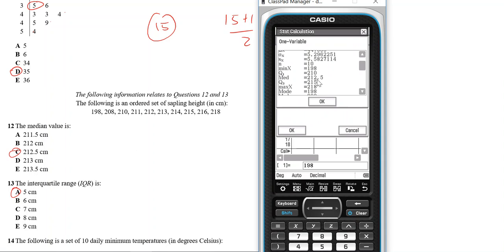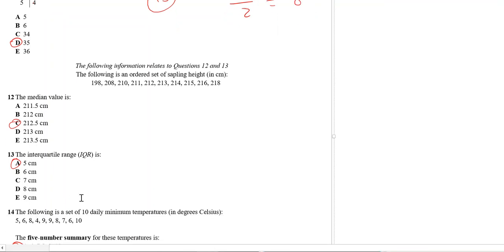Okay. The interquartile range is Q3 minus Q1. So 215 minus 210, that gives you 5. Okay, so the answer is A.